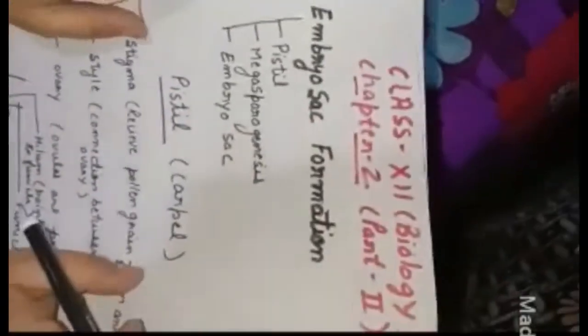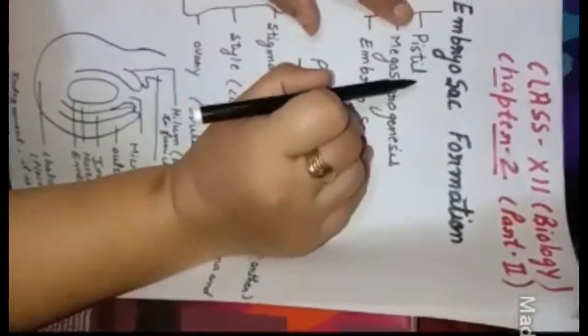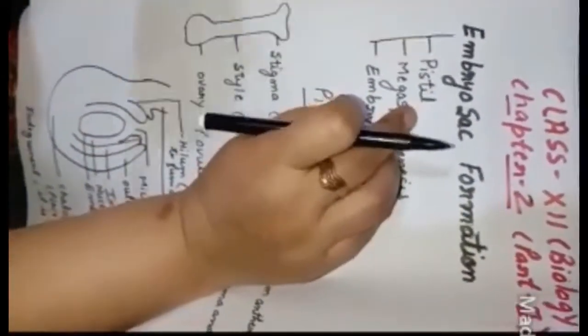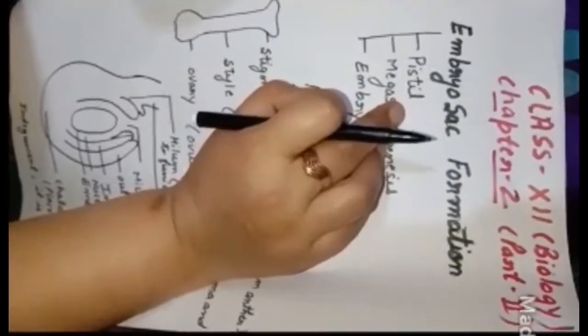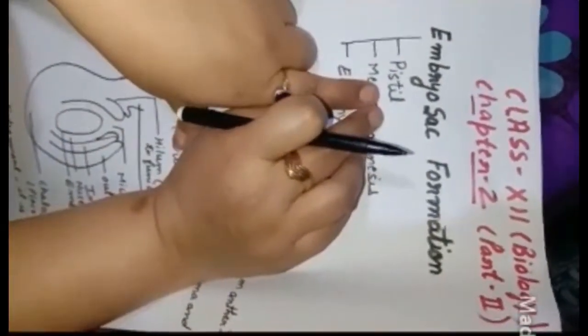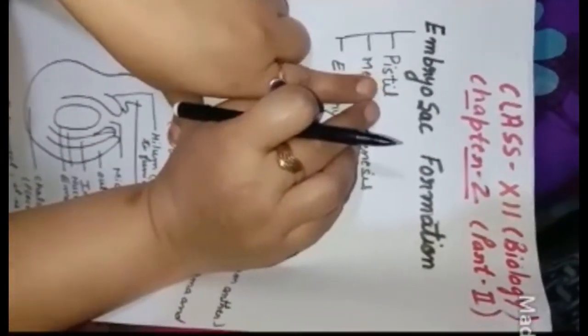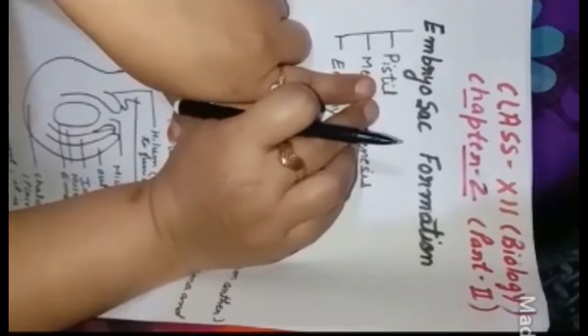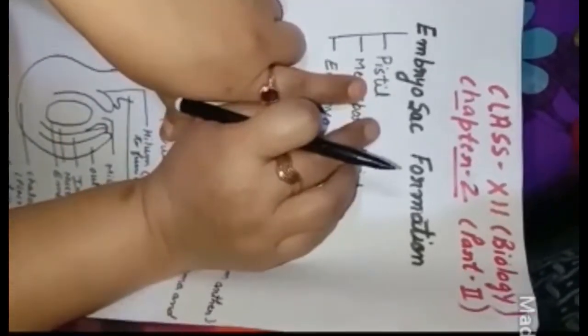formation. Female gamete formation means the formation of the female gamete. Again I am going to start with three subheadings. The first one, the pistil. Pistil is the female reproductive part. Relate it with the male reproductive part. You studied that stamen is the male reproductive part, and now the pistil is the female reproductive part.